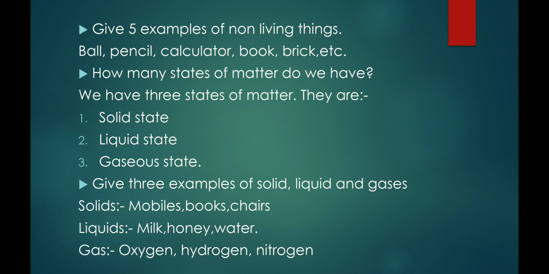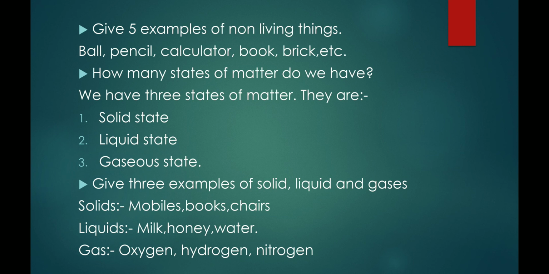Let us know what do you mean by solid with examples. A solid is a hard, rigid body with a definite shape. Solids examples: mobiles which we use every day, books, chairs, rock, sand, etc.